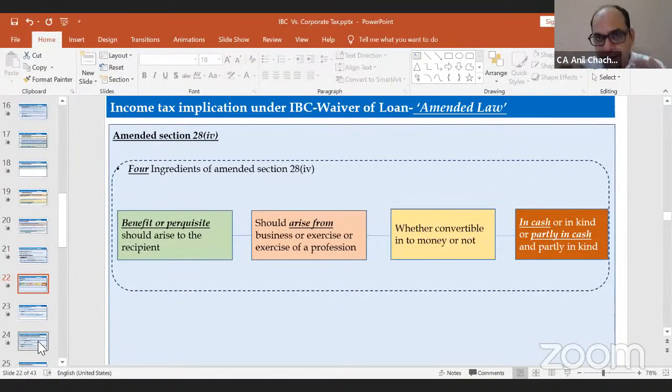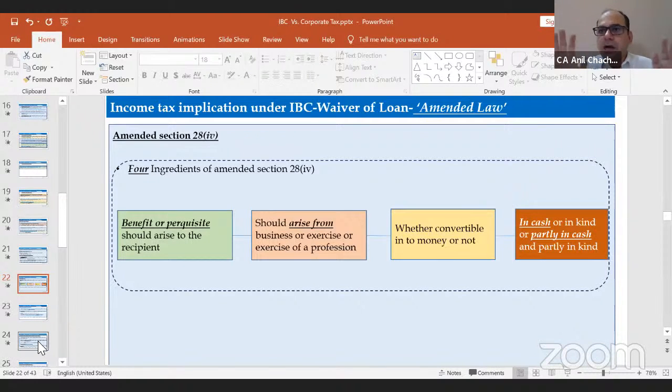So there are the four ingredients under this amended act. One is the benefit or perquisite should arise to the recipient. That was also there in the erstwhile section. Should arise from business or profession, whether convertible into money or not, or in cash or in kind. So that was recently introduced by Finance Act 2023.